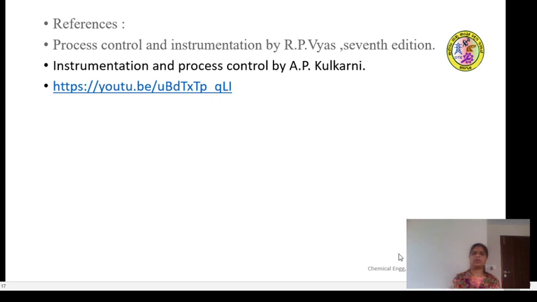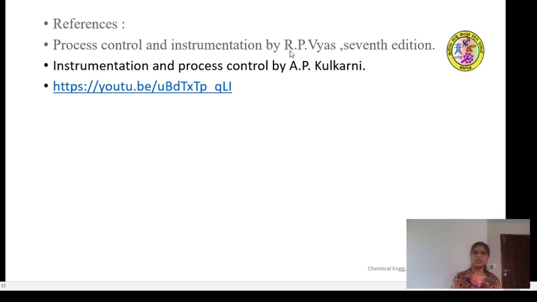So I hope you have all understood this session. For a better understanding of the construction and working, you should practice the diagram especially. Once you understand the construction part, the working part will come out automatically. For further better understanding, the study material of this session is also available. Please do go through that study material. And the references have also been given here: process control and instrumentation. This is very important for this subject.